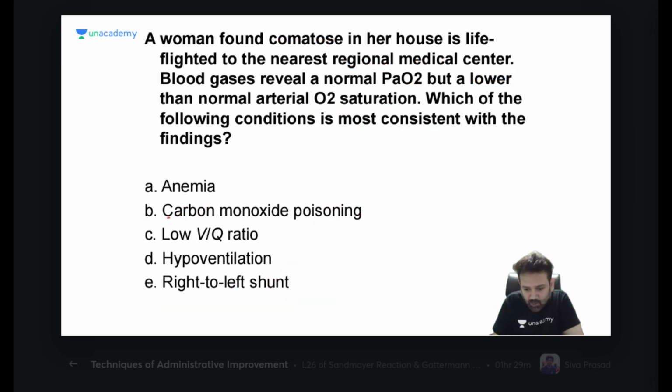So whenever there is carbon monoxide poisoning, saturation will be low. It is the typical description in the question, where it is normal PO2, but a lower than normal arterial oxygen saturation.